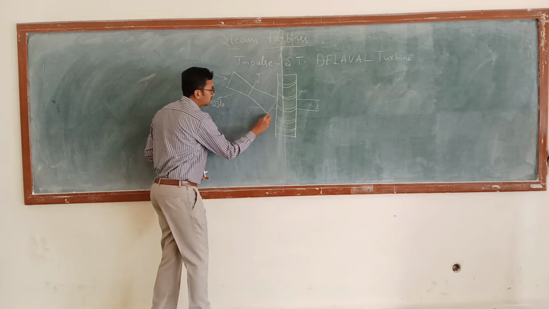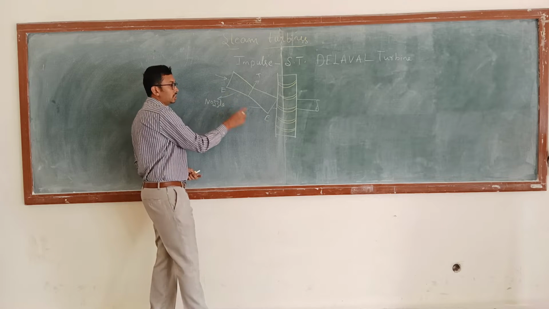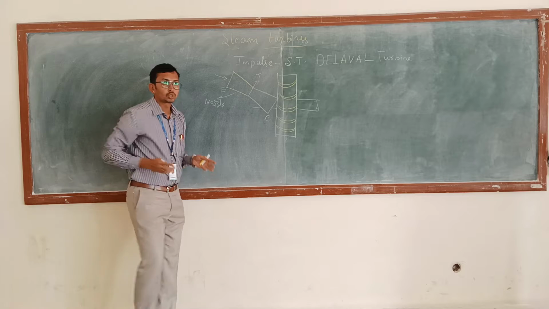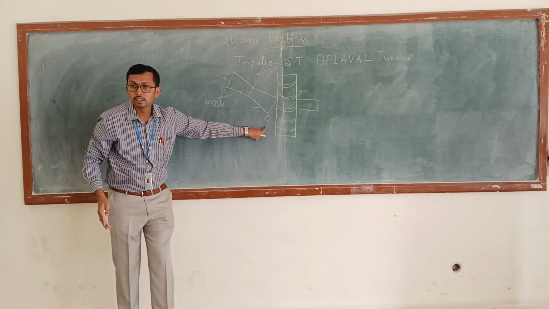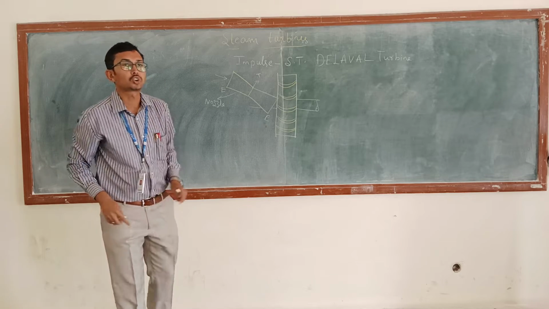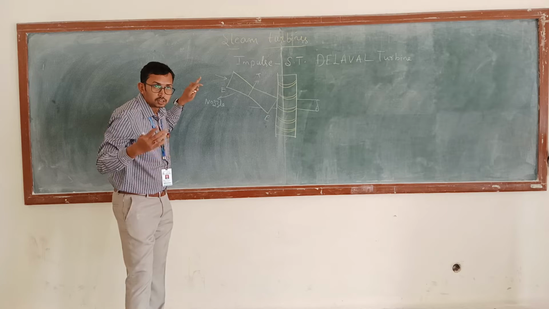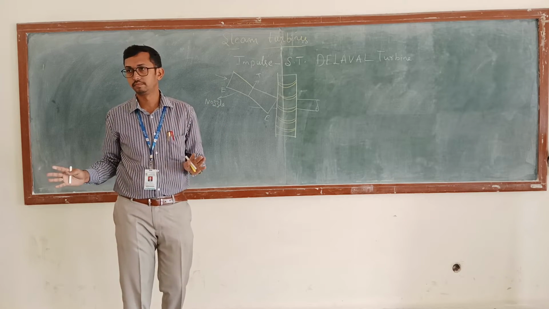From the throat to the exit, this is the exit and this is the entry. So the nozzle is diverging from throat to exit. Hence it is called what? Convergent and divergent type of nozzle.